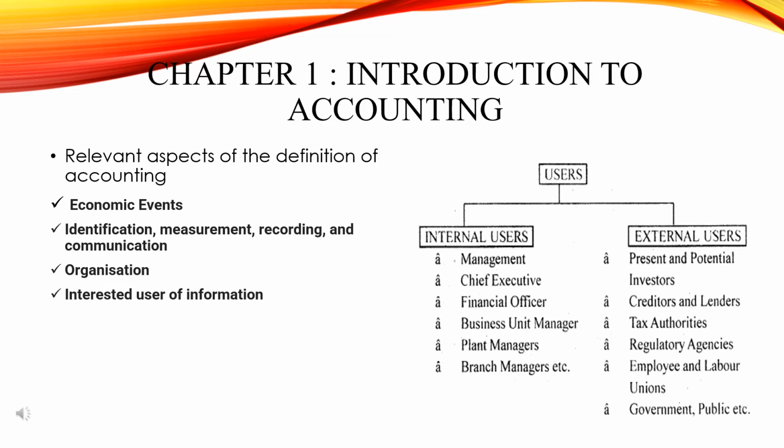Next come the external users: present and potential investors, that is the present investors and the potential, main investors. Then creditors and lenders, tax authorities, regulatory agencies, employees and labor unions, government, public and so on are the external users.